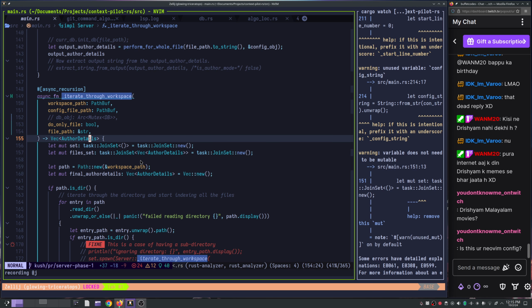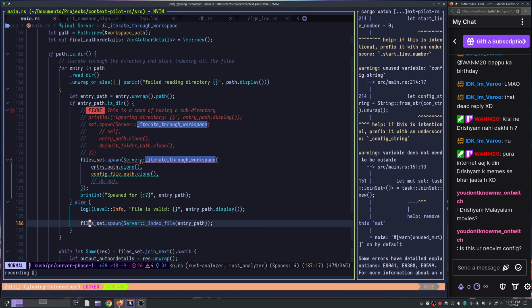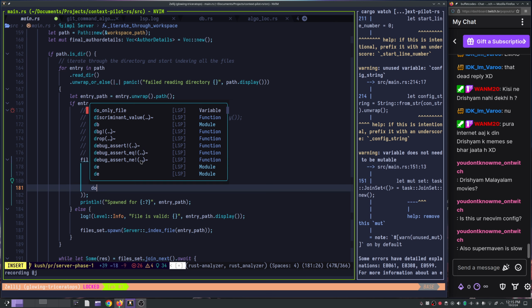So this is important. Yes, this is my neovim config, yeah. Yes. So over here what I can do is I can just pass it along again, do only file.